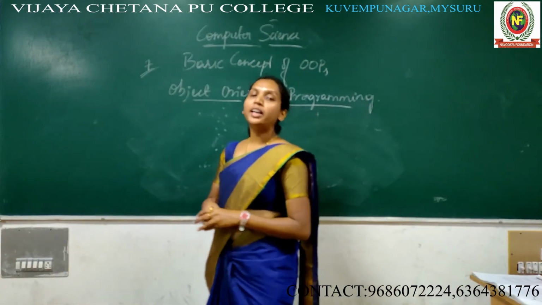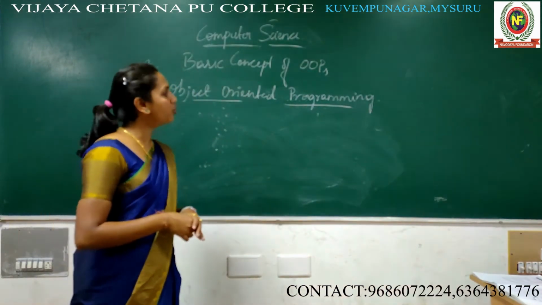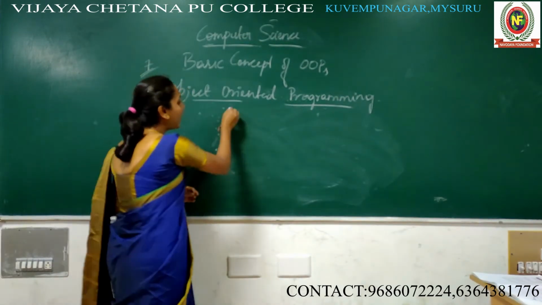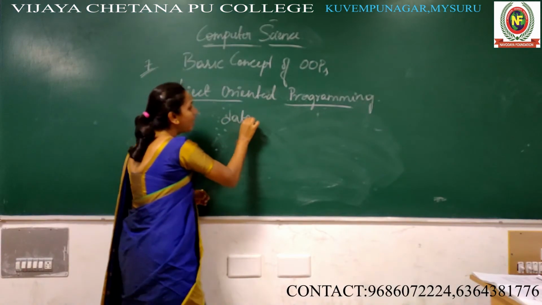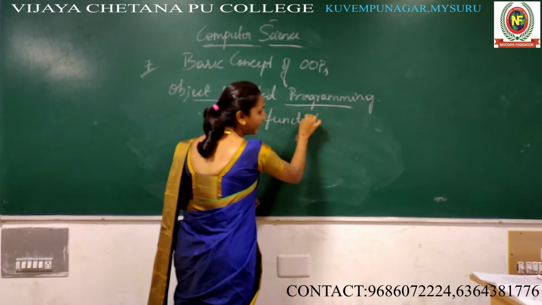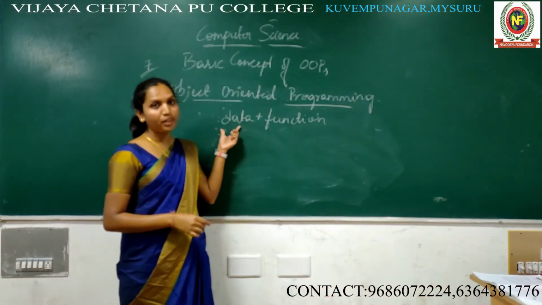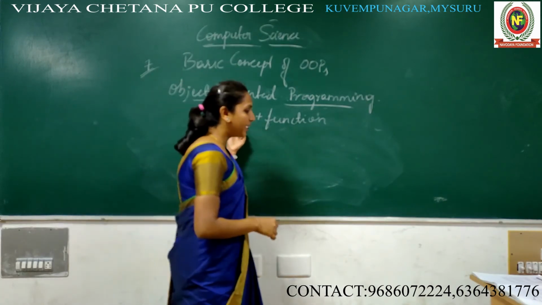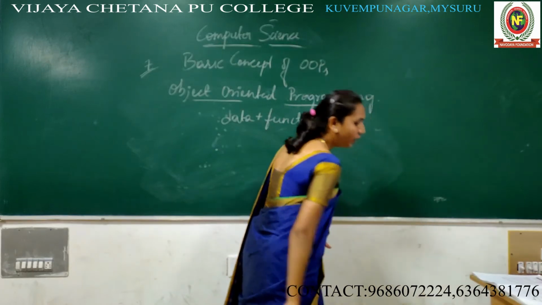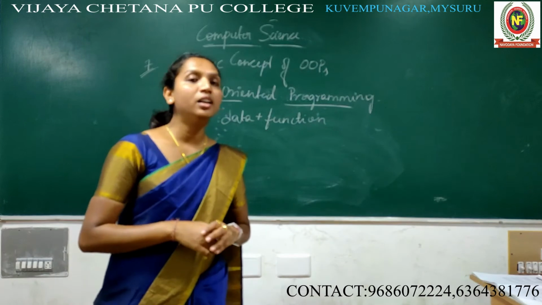And the actual definition of object oriented programming is combining data and function that operate the data into a single unit.